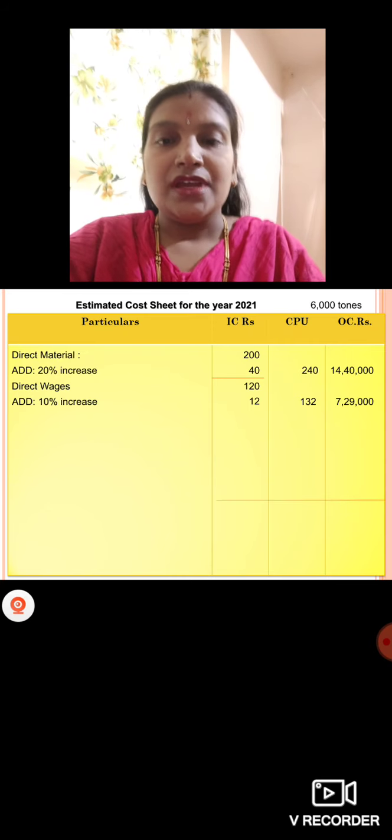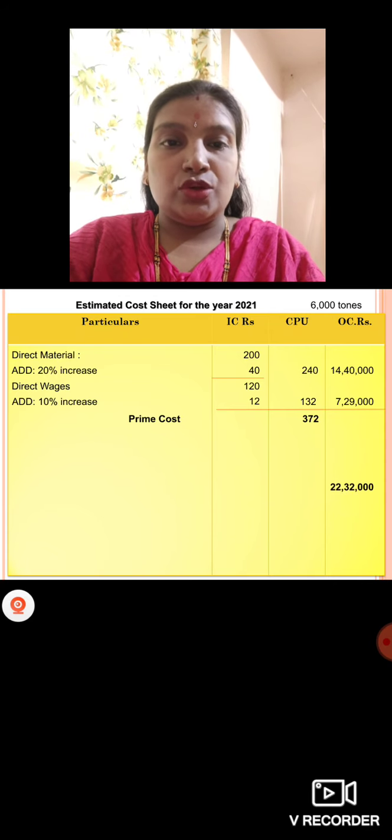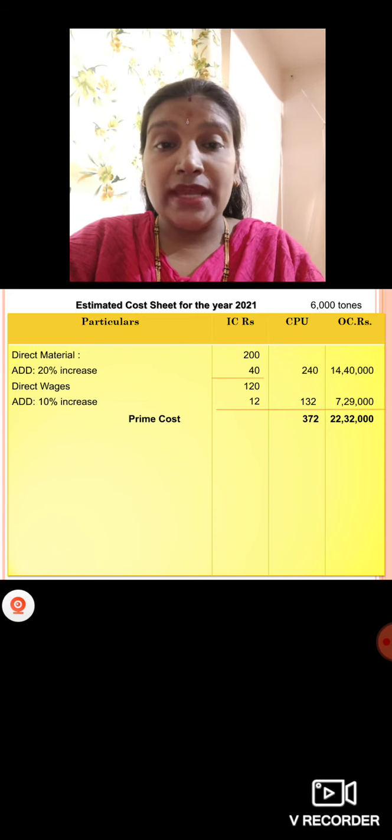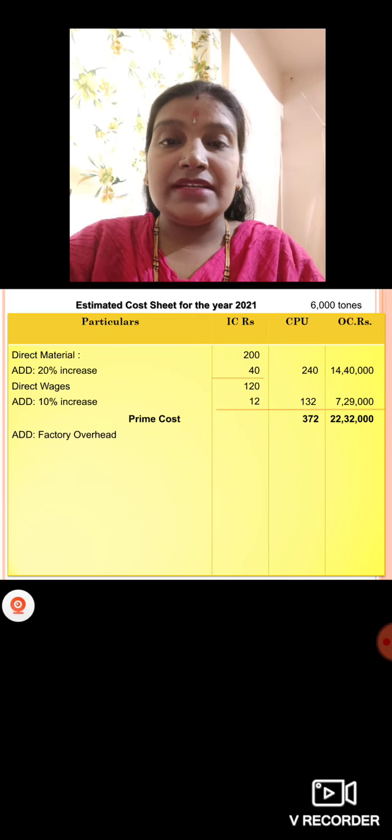7,29,000. If you add it, prime cost, how much will we get? Per unit it is 372, and total cost we have is 22 lakh 32,000. So next, first overhead we have is factory overhead.